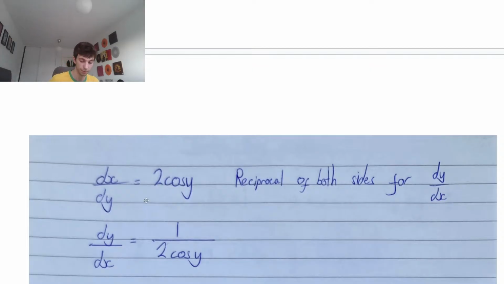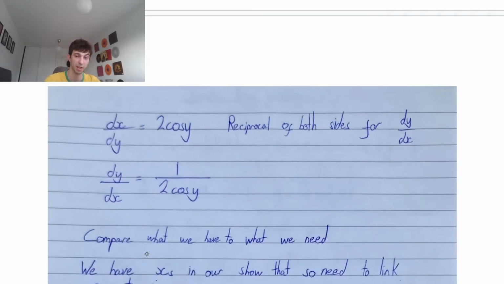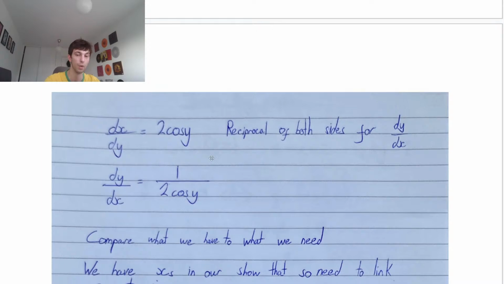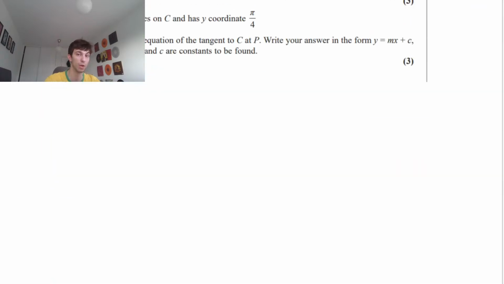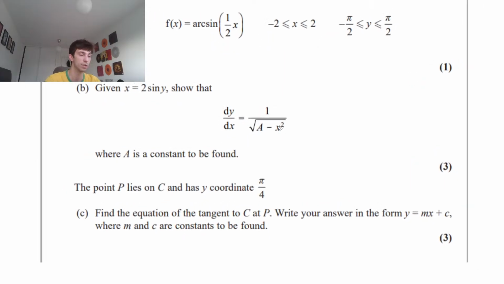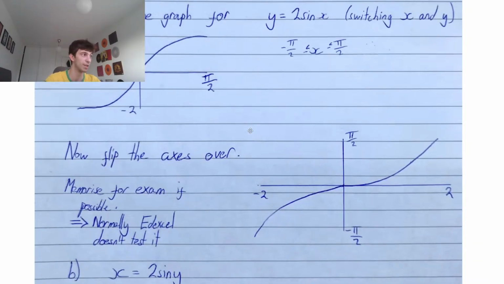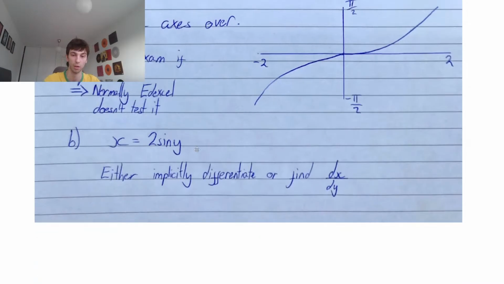So from here, guys, we can compare what we have to what we need to get, okay? So exactly as I said, compare what we have to what we need. Going back to the show-that question, we have only x's in the show-that expression of dy dx, okay? Only x's. Right now, we have 2 cos y. We currently have y's, we need all x's, okay? We are going to be going over parametric and Cartesian. I have a massive question on that.